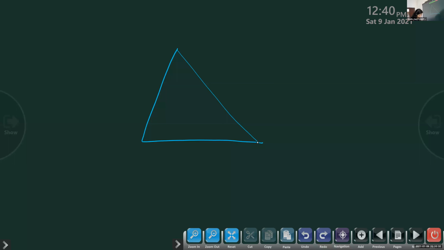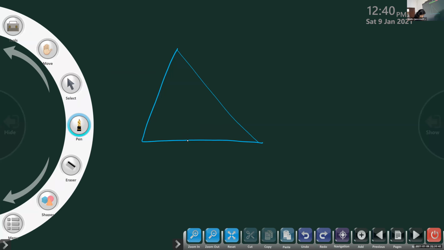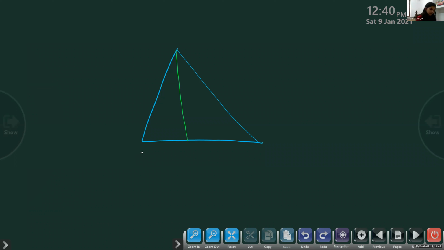The figure is given like this, and there is an altitude drawn towards the base. This is an altitude drawn towards the base, BDC, and this is given as 9 centimeter. And also there is another altitude CE to this one. CE is another altitude to that.